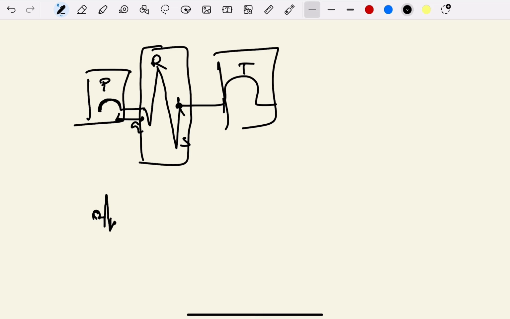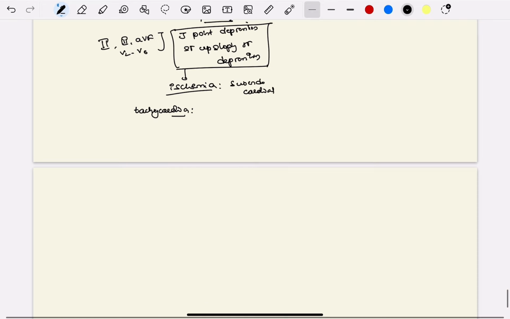After that, ST becomes normal, that is, it becomes upsloping, and the T wave will be normal because the T wave represents ventricular repolarization. So you get J point depression and ST upsloping ST depression. I hope you understood. If you don't understand, please rewatch this video. Okay, next.